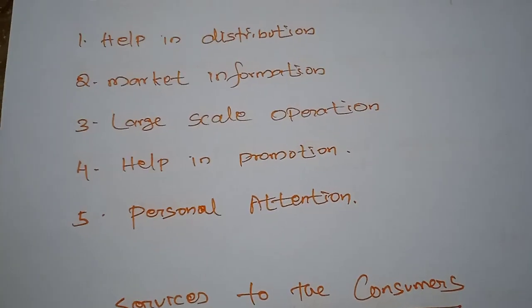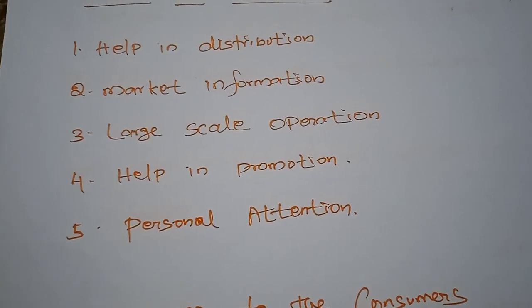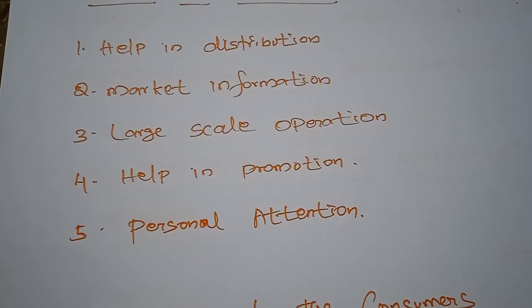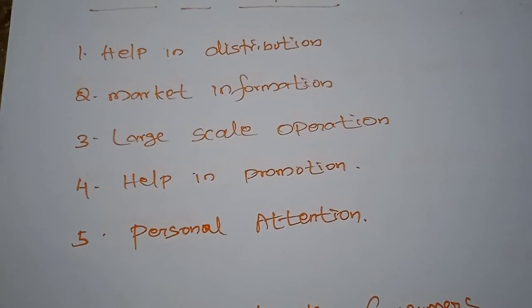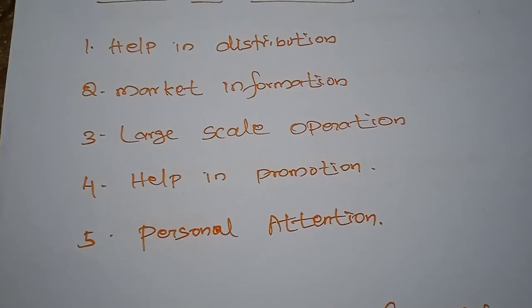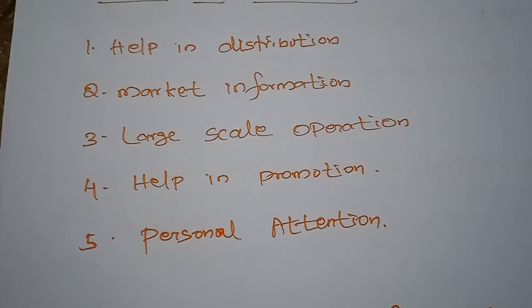Next, large scale operations. The manufacturers or wholesalers are freed from the trouble of making individual sales to consumers in small quantities. This enables them to operate on a relatively large scale and thereby fully concentrate on their other activities.